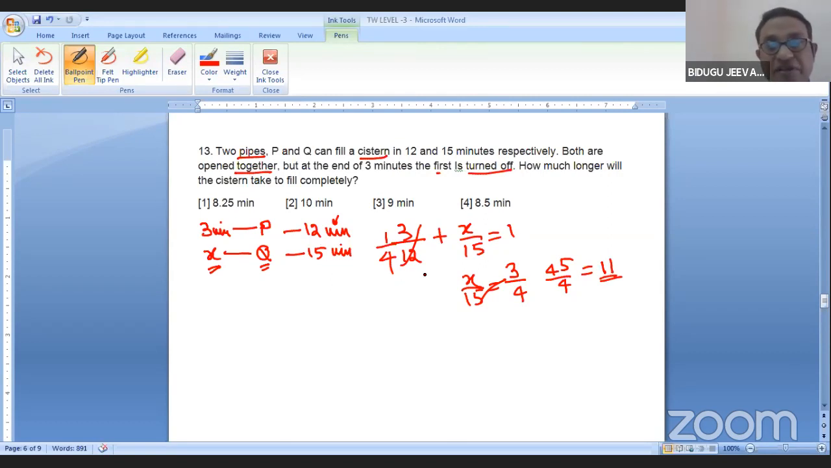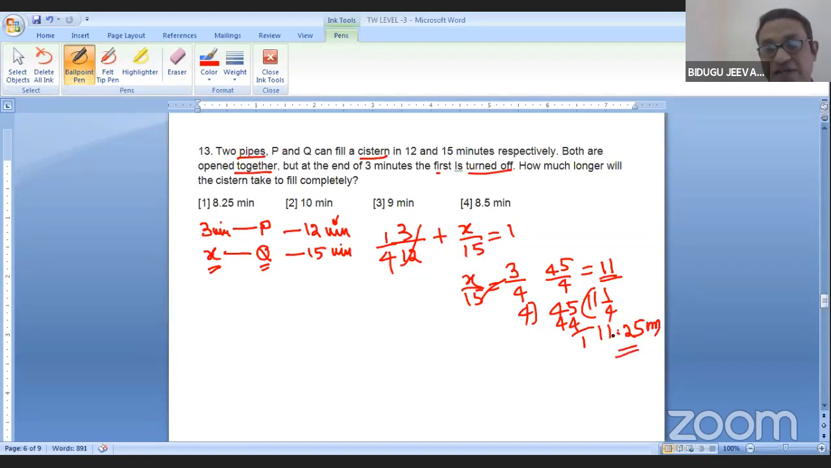But at the end of 3 minutes, first is turned off. How much longer will the system take to be filled completely? It is 11. According to my answer, this is 45 by 4, which is nothing but 4 11s are 44 and 1 by 4, so 11.25 minutes.